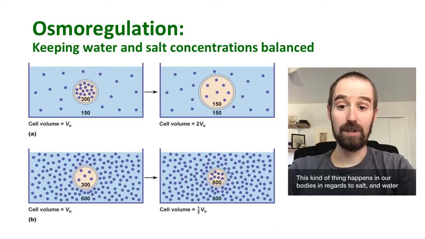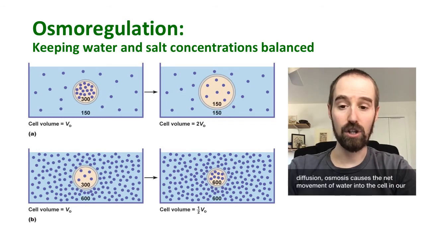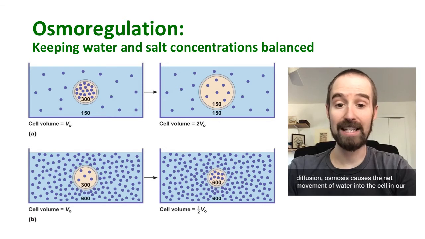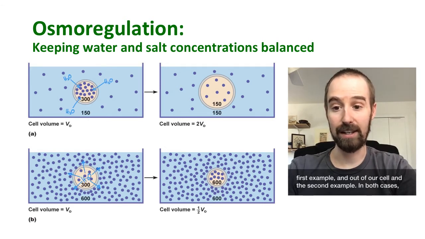This kind of thing happens in our bodies in regards to salt, and water moves into and out of our cells via osmosis, keeping the concentrations of salt and water balanced in and out of our cells. We call this osmoregulation. In these pictures, these small purple particles represent the salt. Since salt cannot pass through the membranes of our cell via diffusion, osmosis causes the net movement of water into the cell in our first example and out of our cell in the second example.